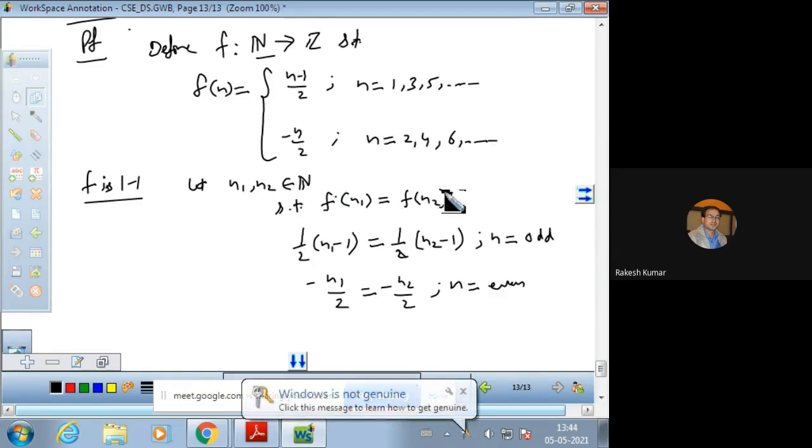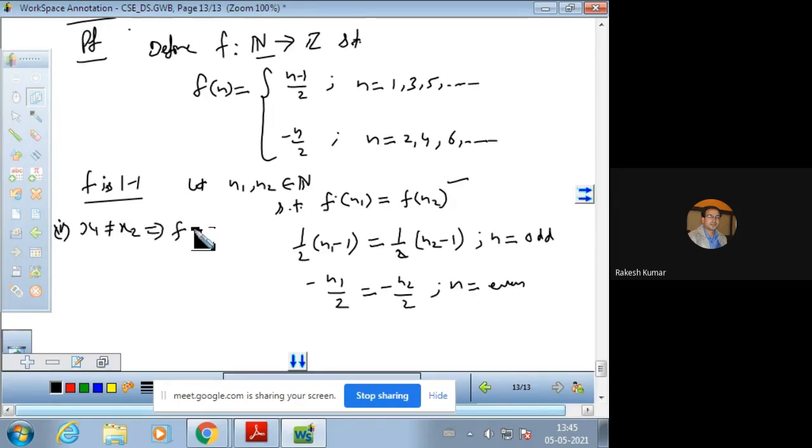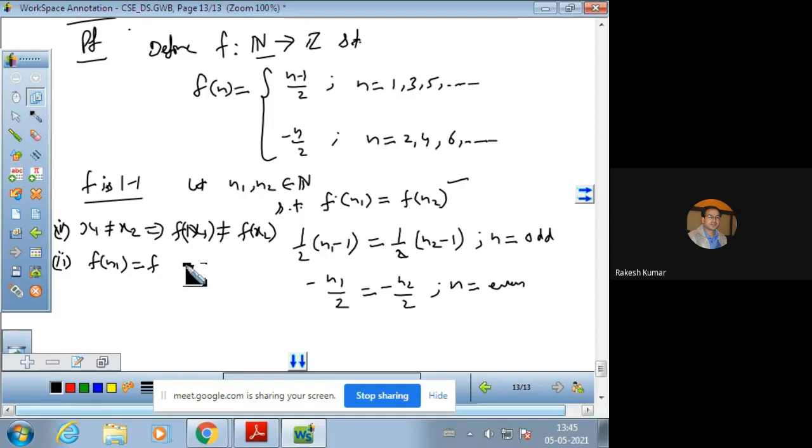So we are taking the images equal. There are two ways to prove 1-1. The first method, which we used in the previous question, is that if we take two different elements, then the images should also be different. And the second method is if we take the images equal, f of n1 is equal to f of n2.